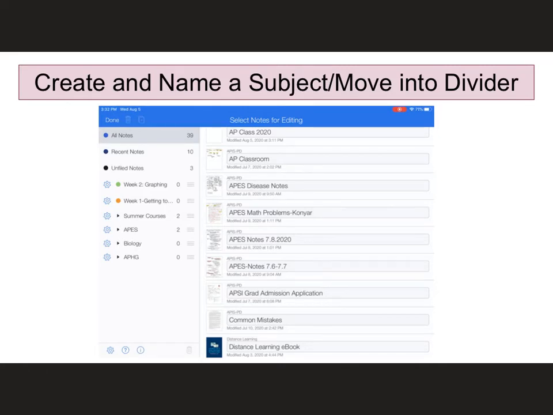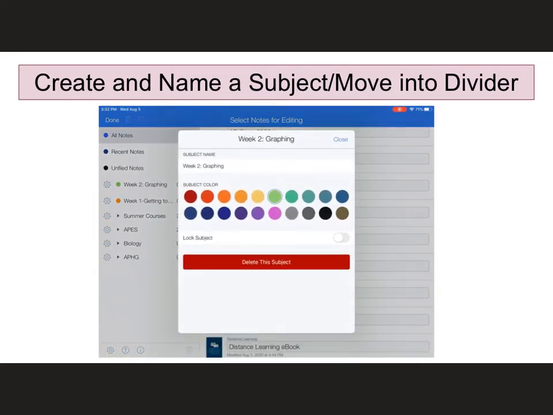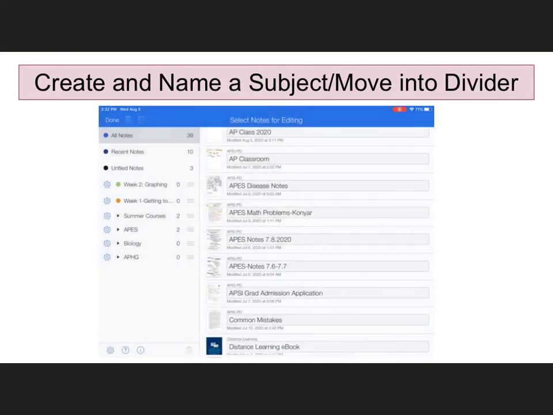Now these little settings buttons here are ways that I can change the color and so forth, or I can even delete this if I want to, but I don't want to do that. Instead, I just want to move it. So that's what these little hamburgers are at the other side. If I hold on to that, that's going to give me the ability to move it. And I'm going to move it right here underneath biology.